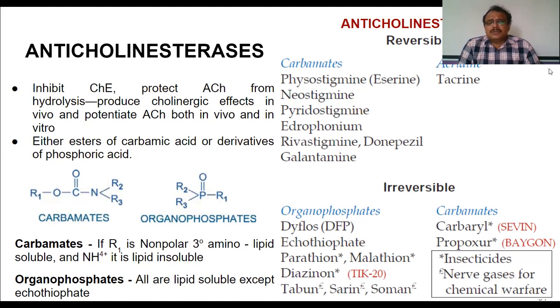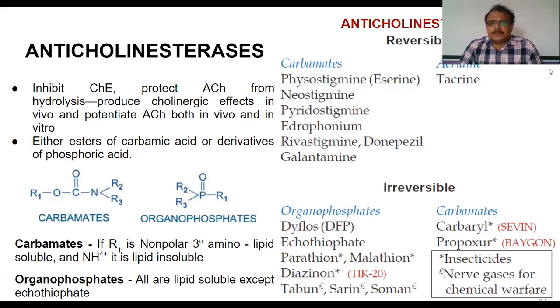And the reversible anticholinesterases can once again be categorized into carbamates and acridines, and we have seen carbamates are nothing but the derivatives or the esters of carbamic acid. So the basic functional nucleus, or we can say the group, is carbamic acid, and changes in the side chains R1, R2, and R3 positions give different types of carbamates.